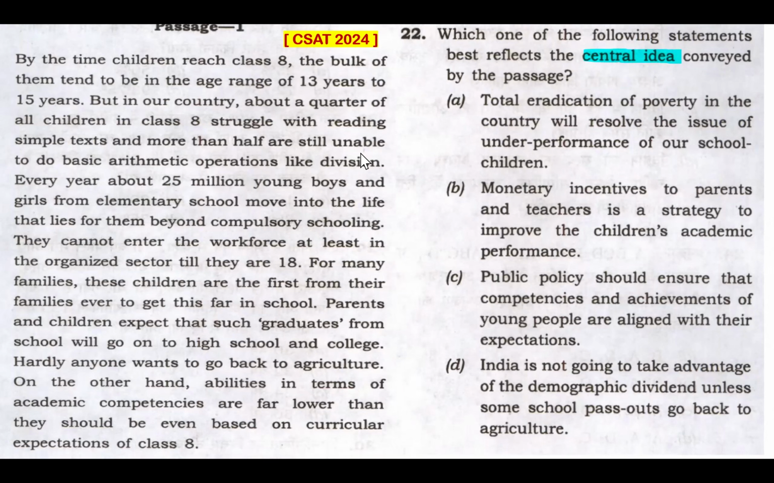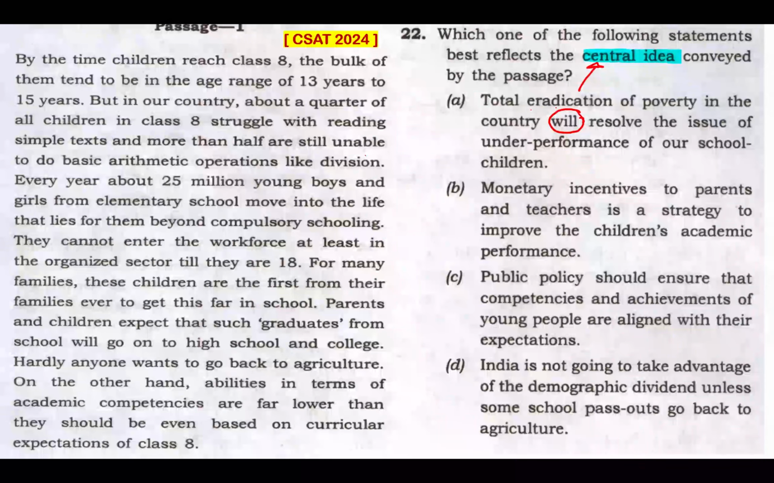Option A. Total eradication of poverty in the country will resolve the issue of underperformance of our school children. I have a serious issue with this word "will", and I have a serious issue with this entire option A. Now, this passage talks about a lot of issues pertaining to basic education. But this passage is never mentioning the reasons for the same. This passage nowhere mentions the reason for the fallout of academic competencies at basic level. But this option looks like a solution, and the reason is not mentioned here. So how can this solution be a part of central theme?